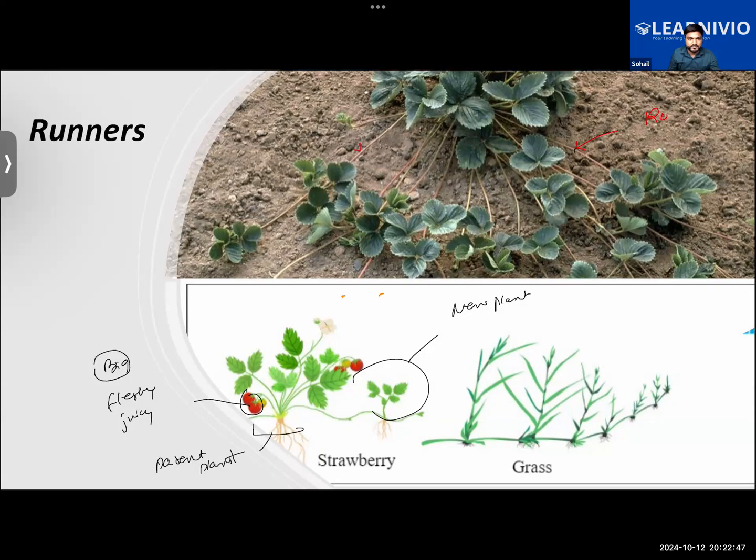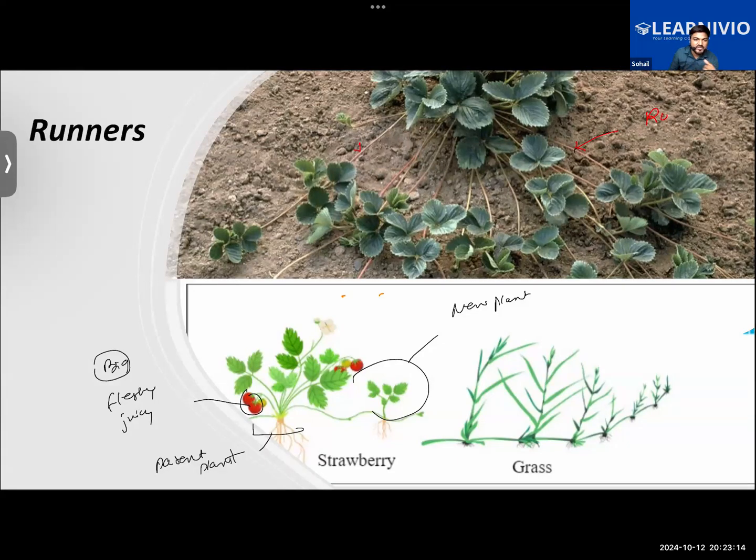Got this or not? I didn't quite get it. How is it a disadvantage? Why is it being called a disadvantage? Through this we get to see that the new plants that are growing here are not diverse. They have the same genetic material as the parent plant.